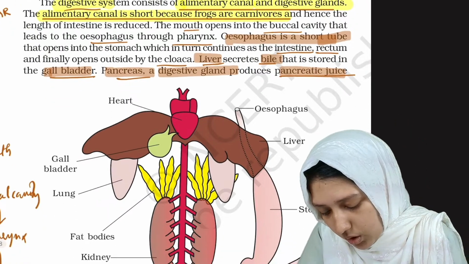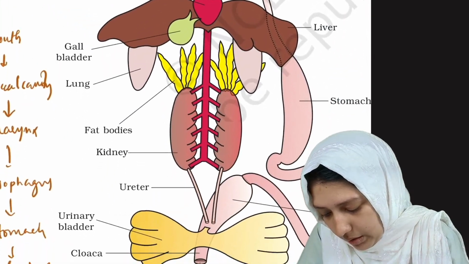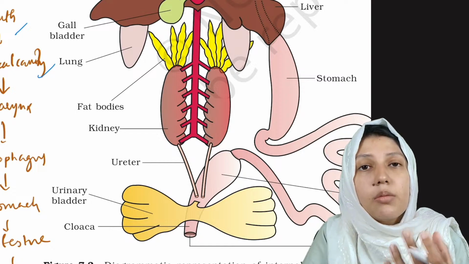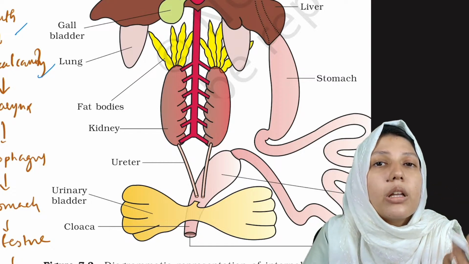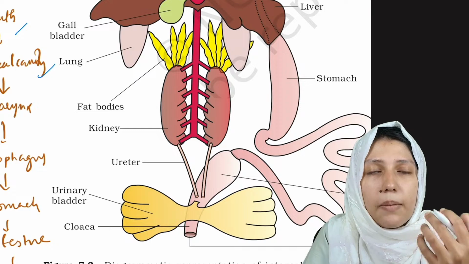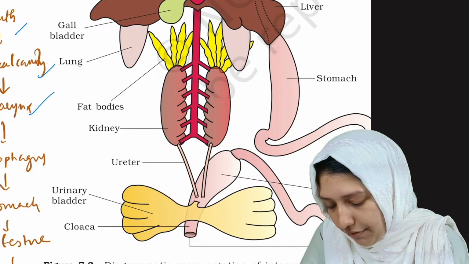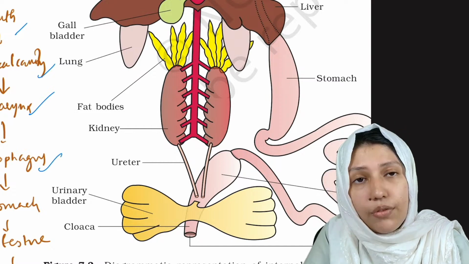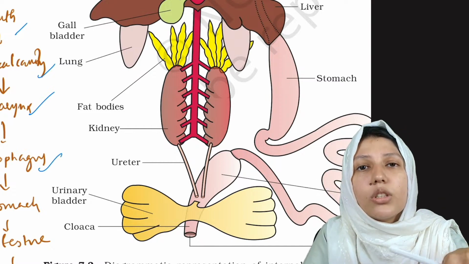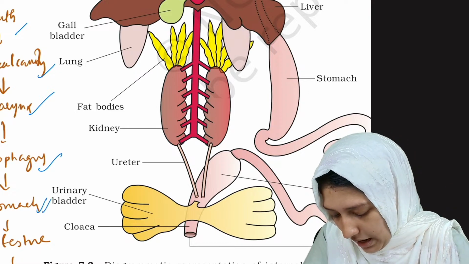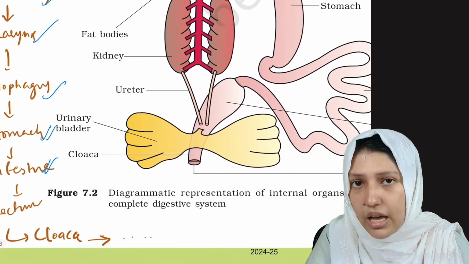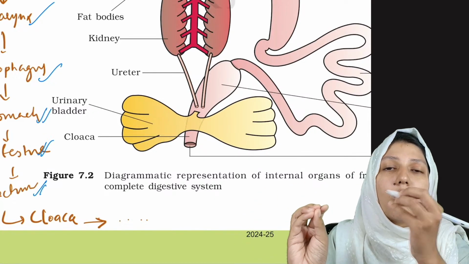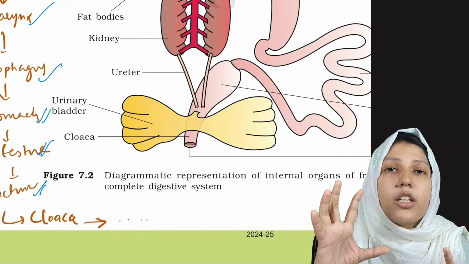Clear? Okay. Now let's see the pathway. It starts with the mouth, then the buccal cavity. Buccal cavity means the cavity where the things in the mouth are stored. Mouth, buccal cavity, pharynx. Through the pharynx they go into the esophagus. From the esophagus the food particles go into the stomach, from the stomach into the intestine, from the intestine into the rectum, and from the rectum into a common cavity known as cloaca.